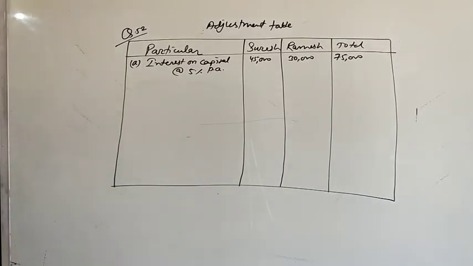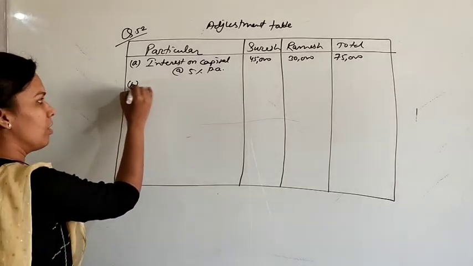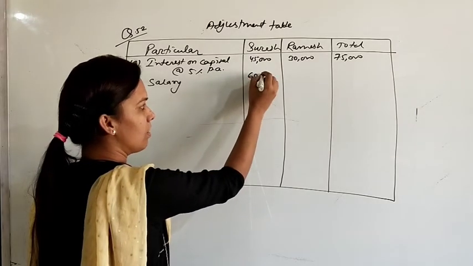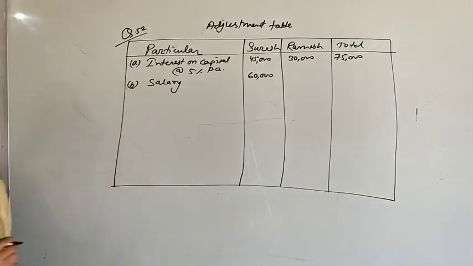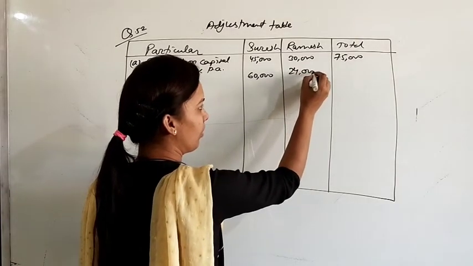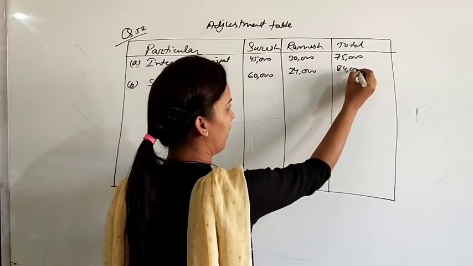Next is 60,000 rupees per annum salary to Suresh, and salary 2,000 rupees per month to Ramesh. So we will multiply it by 12, so 12 twos are 24,000. Total salary, that is 84,000.